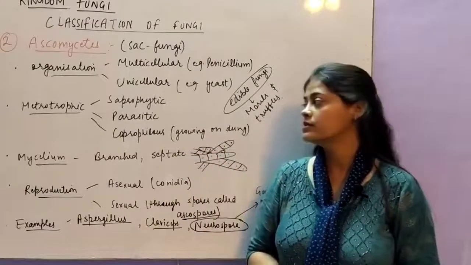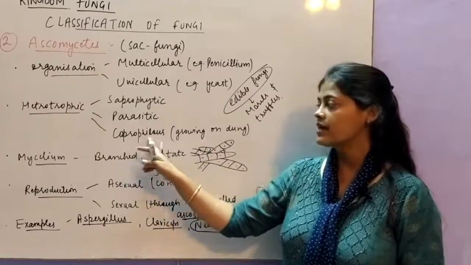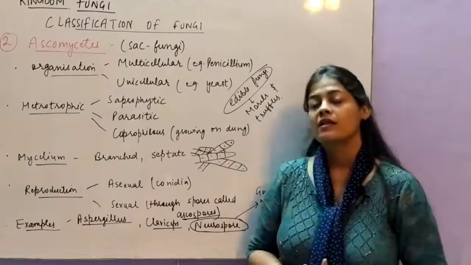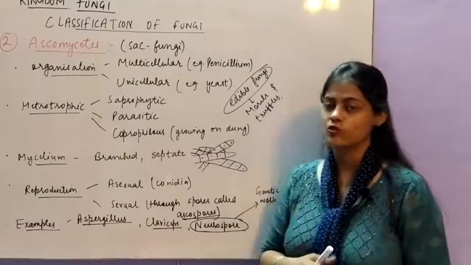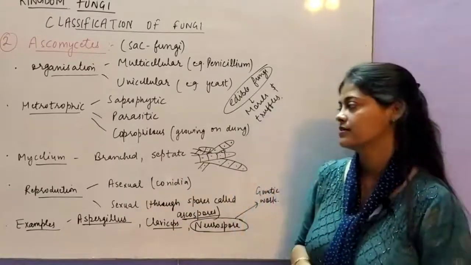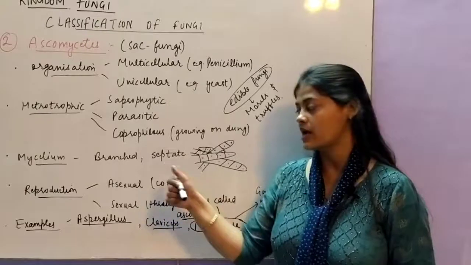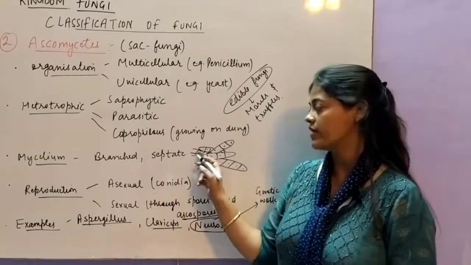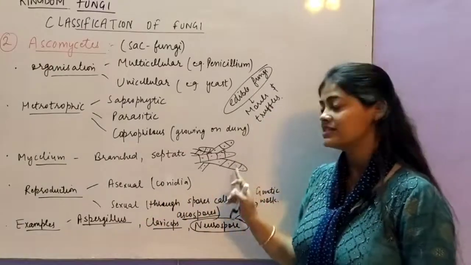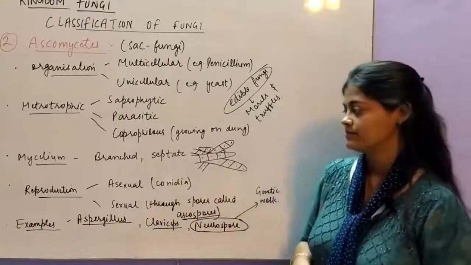Mode of nutrition is heterotrophic, saprophytic or parasitic, and one more is there, that is called coprophilous. Coprophilous means growing on dung, the fungi which is present directly in the dung is Ascomycetes. Such a mode of nutrition is called coprophilous. Next, mycelium is branched and septate. Septate is the condition when the cytoplasm and the nucleus divide equally and different cells can be seen, and the branched structure is present, which will form the mycelium.